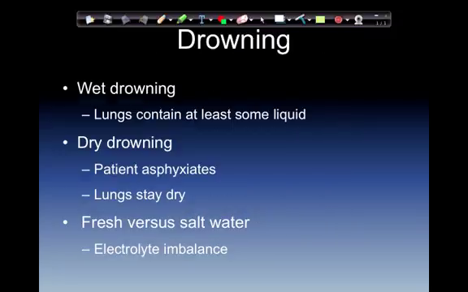In wet drowning, lungs contain at least some liquid. However, the patient will more likely become negatively buoyant, which means that they're going to sink. In a dry drowning, the patient asphyxiates. Lungs stay dry. The patient may be positively buoyant, or floating, as air remains in the lungs.